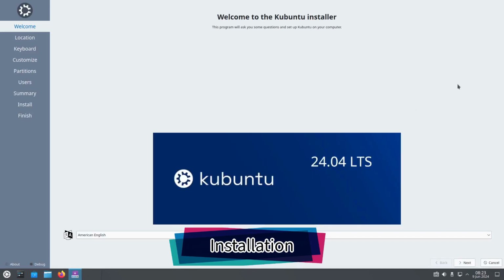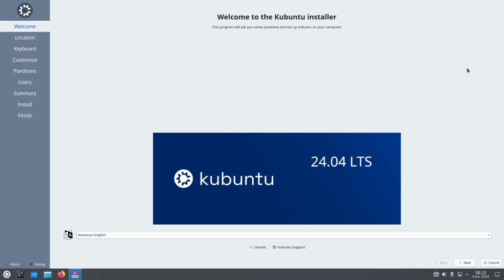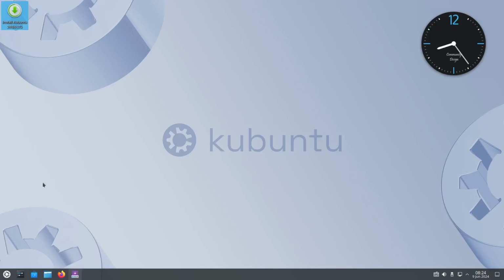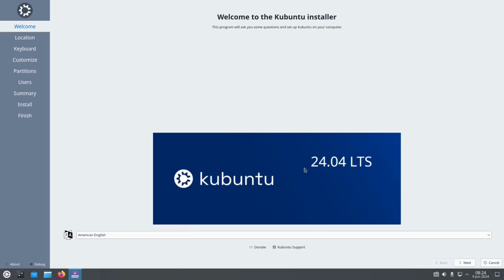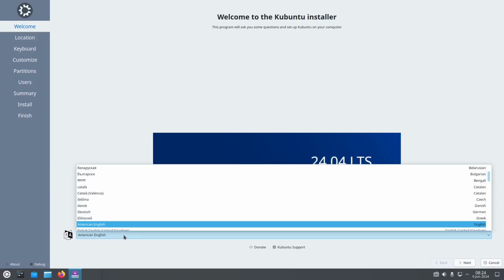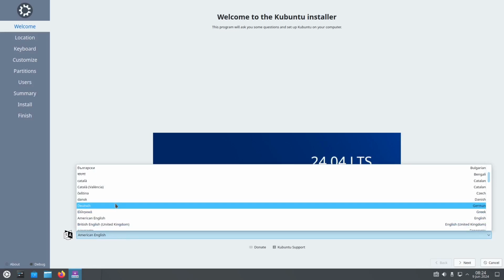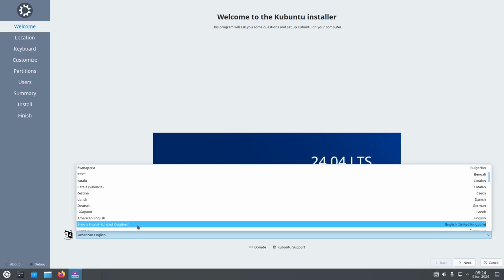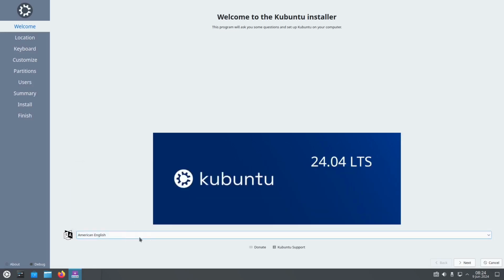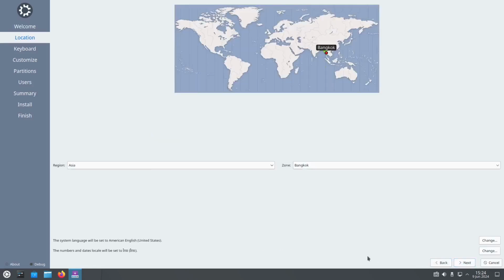So when you are installing it, just double click the installer. Just follow the instructions. Of course, let's minimize this one first. Just click this Install Kubuntu, and then the installer will ask you for American language or whatever you want, like German, Dutch, or British English. I prefer American English. And of course, just click next.